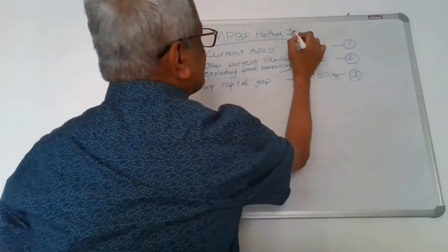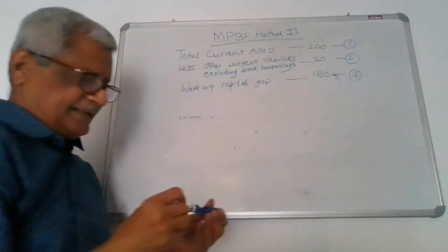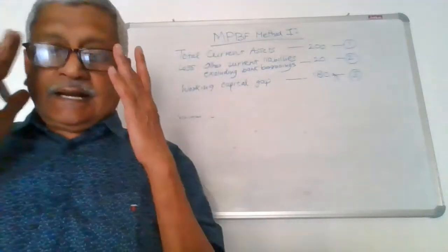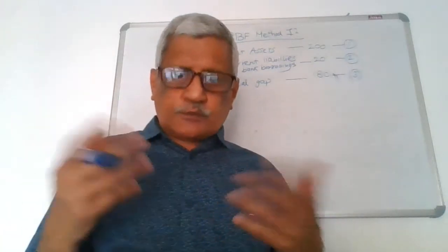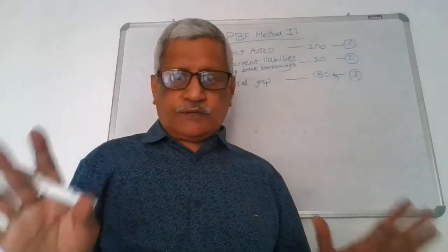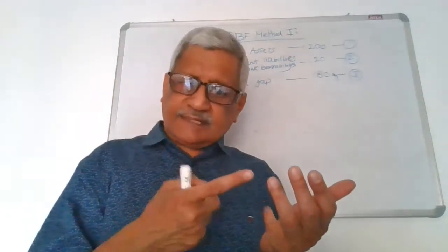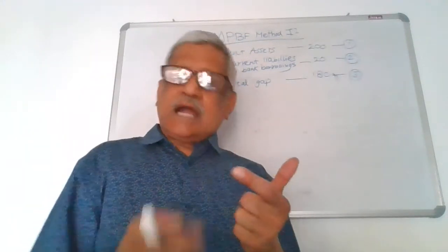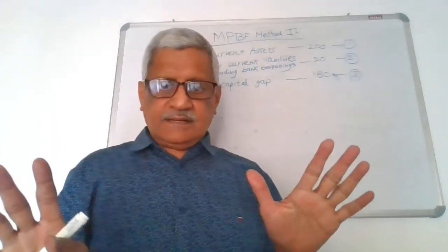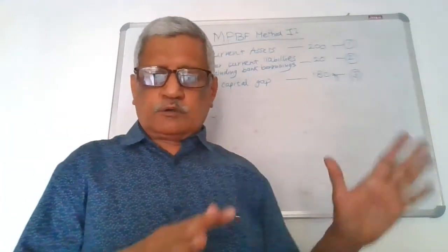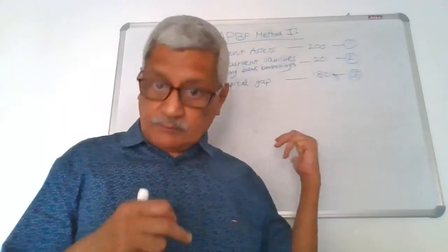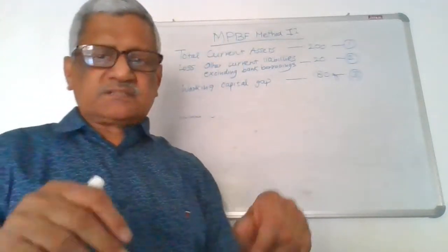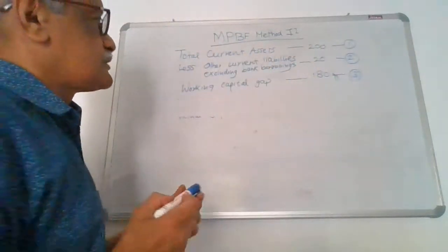When we move to method 2 also, up to the working capital gap, absolutely there is no change. We take the total current assets, deduct the current liabilities excluding bank borrowings. So we will take into account the trade payables, any advances received, sundry creditors, outstanding expenses, etc. What we leave is, number 1, short-term borrowing from the bank. That is what we are arriving at here. Second is the current maturity of the term loan. These two things we will remove and then take the OCL.